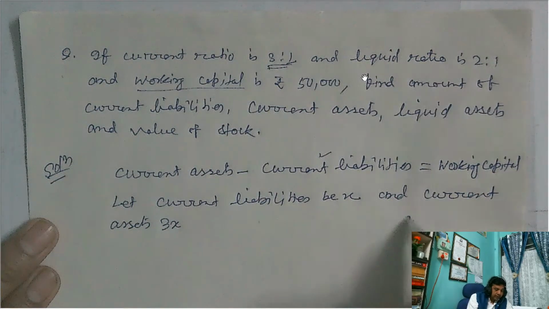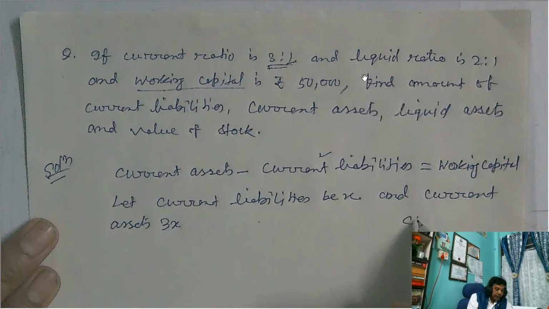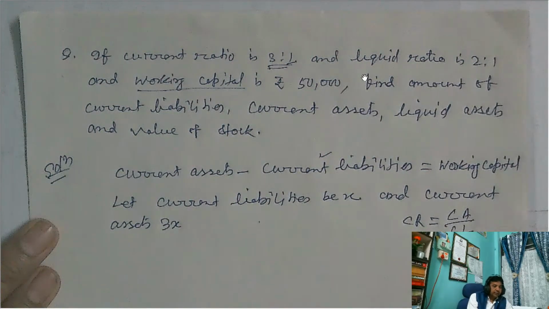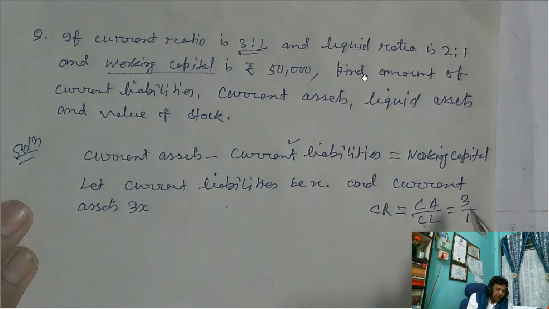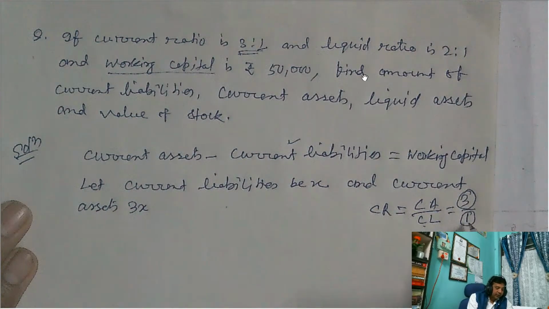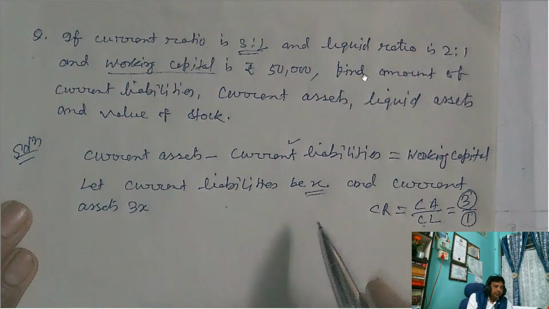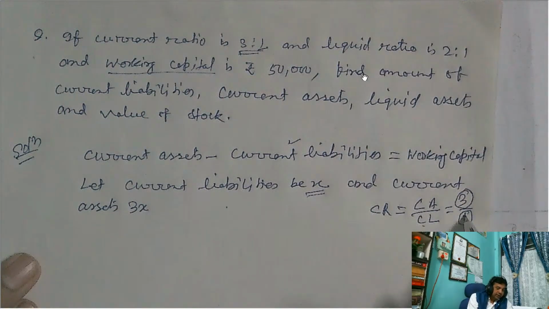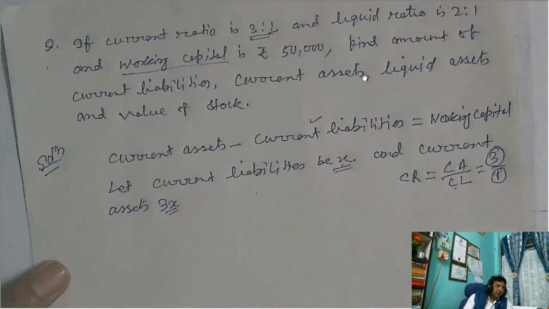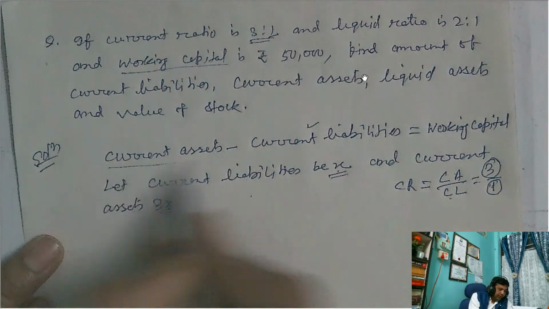I told you that the current ratio formula is current assets by current liabilities. It is given that current assets by current liabilities means 3 by 1, which implies that current assets are 3 times current liabilities. So if you assume the current liabilities be X, then automatically current assets will be 3 times X, that is 3X.